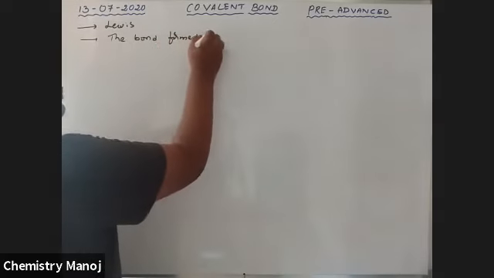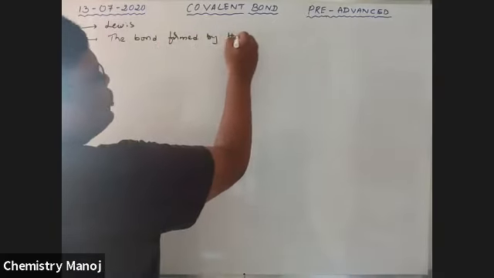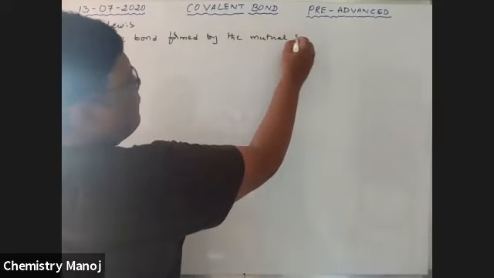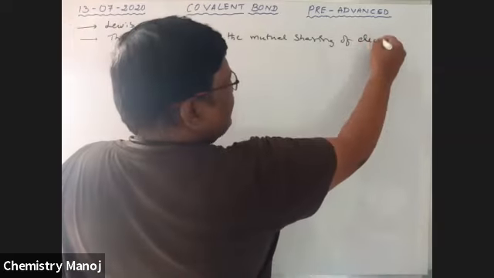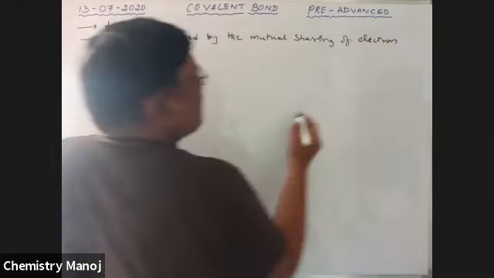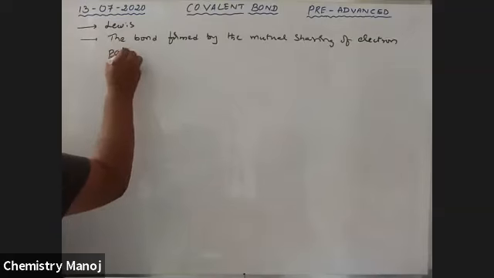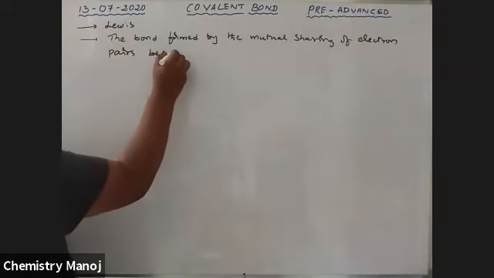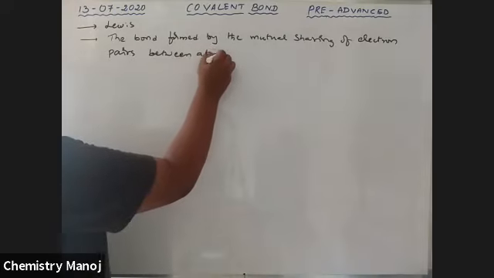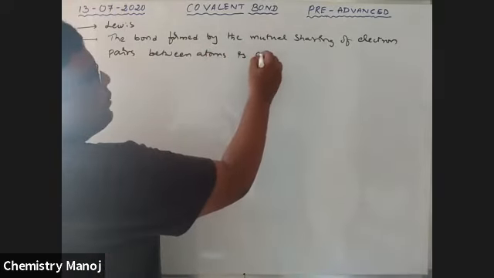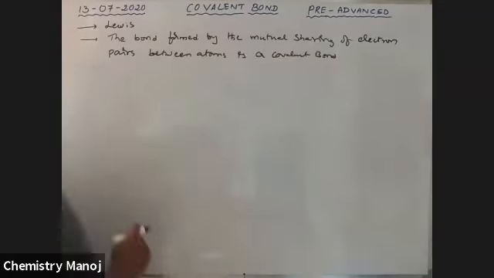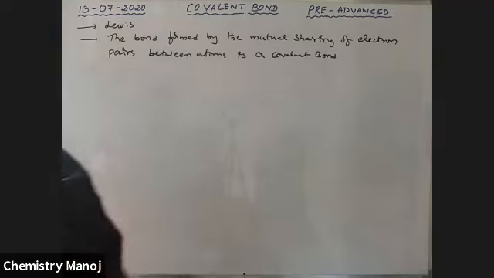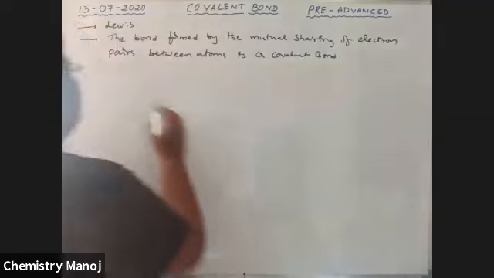formed by the mutual sharing of electron pairs, mutual sharing of electron pairs between atoms is a covalent bond. It is formed by the sharing of electron pairs, contributed by both the atoms.